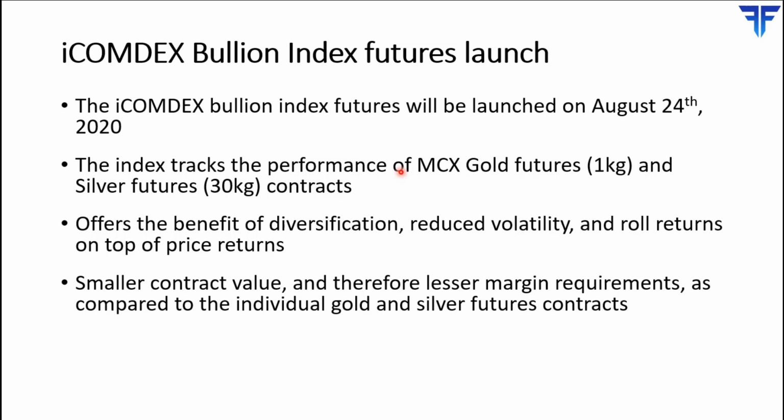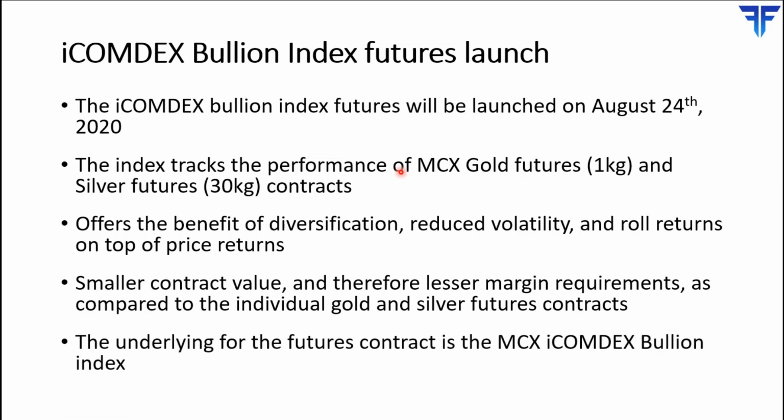Lastly, as we shall see in the coming few slides, the Bullion Index Futures contract will have smaller contract value. As such, they will require lesser margin as compared to the individual gold and silver 1 kg and 30 kg contracts respectively. Now, the underlying for the Bullion Index Futures will be the iComdex Bullion Index.